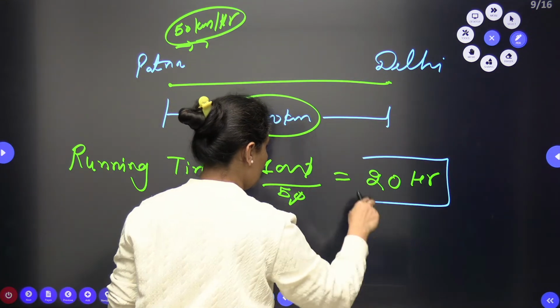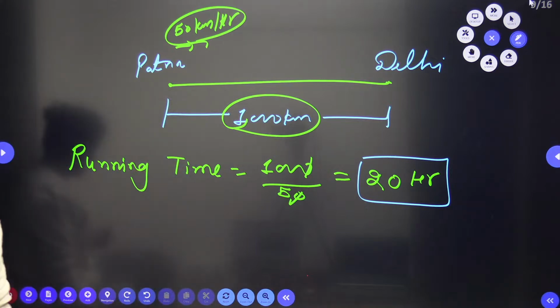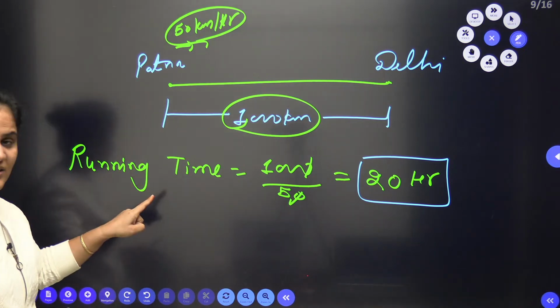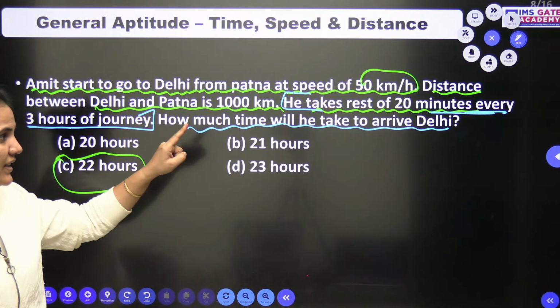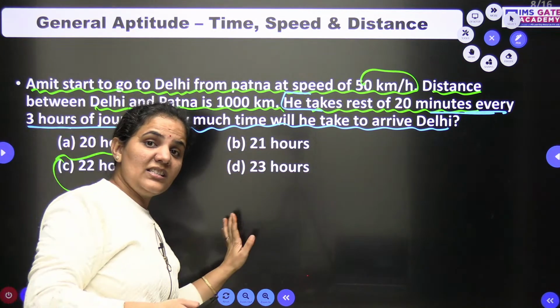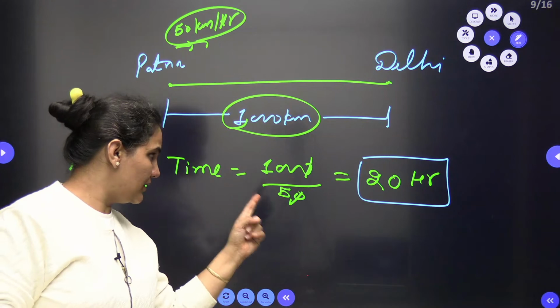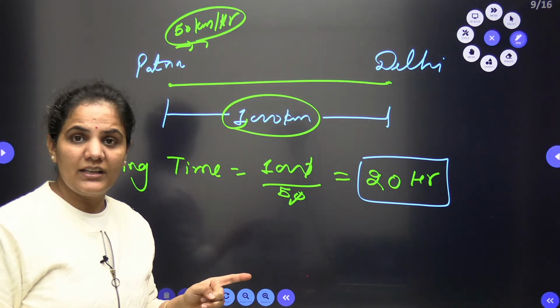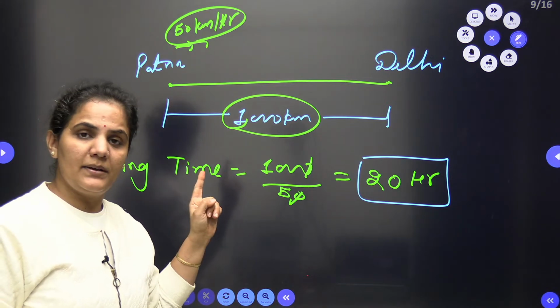So the total duration in this case is 20 hours. We are not yet taking the second case mentioned. Right now, the time is 20 hours for covering 1000 kilometers at 50 kilometers per hour.